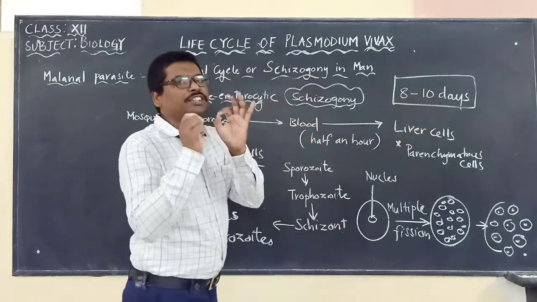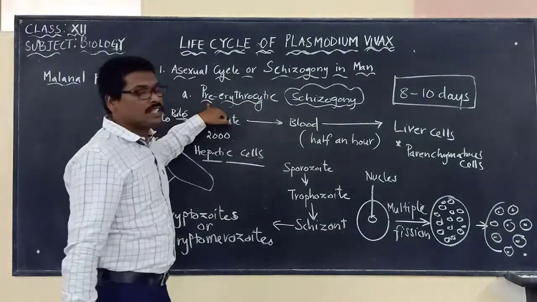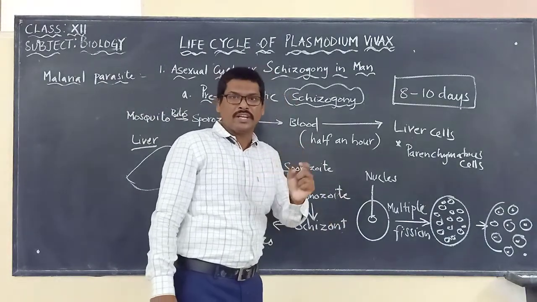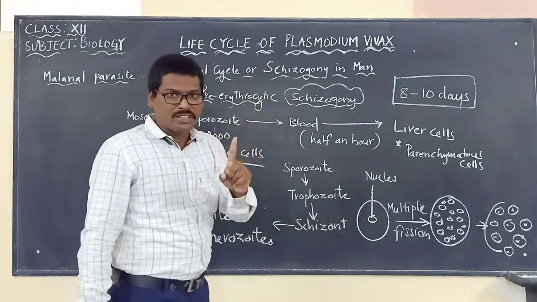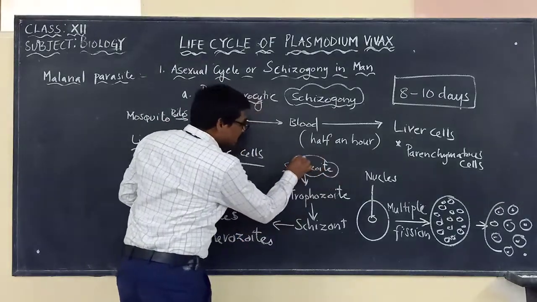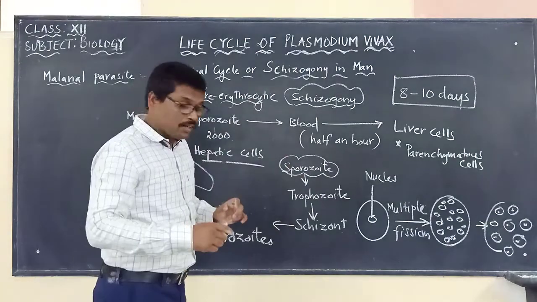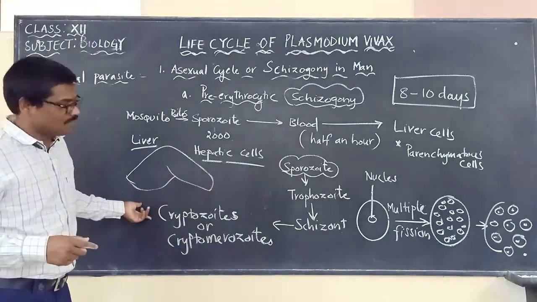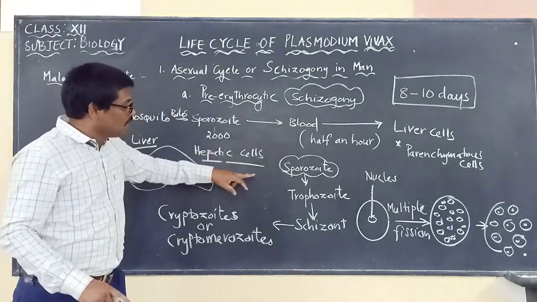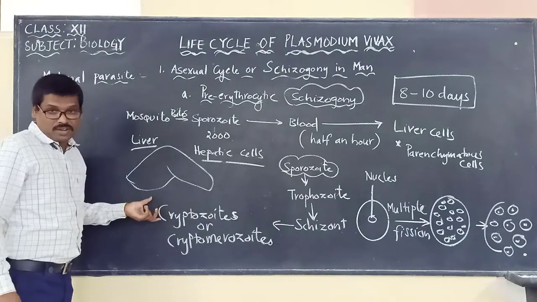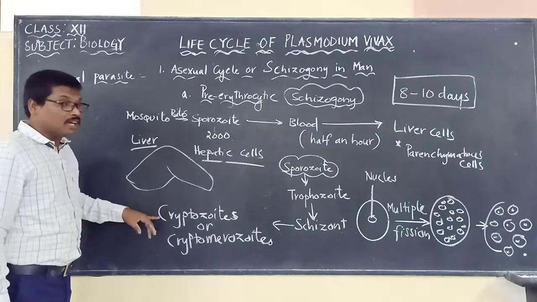Now, in short, let us say what is pre-erythrocytic schizogony. It is the process in which a single sporozoite will develop into cryptomerozoites, or cryptozoites.